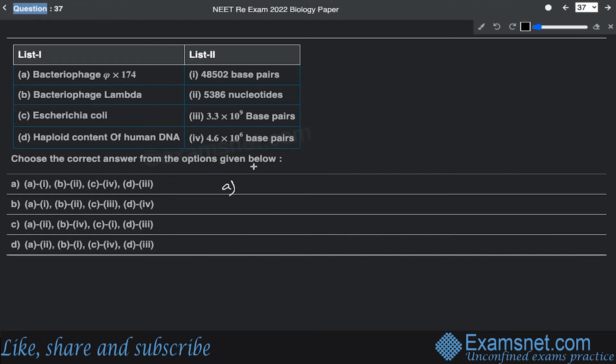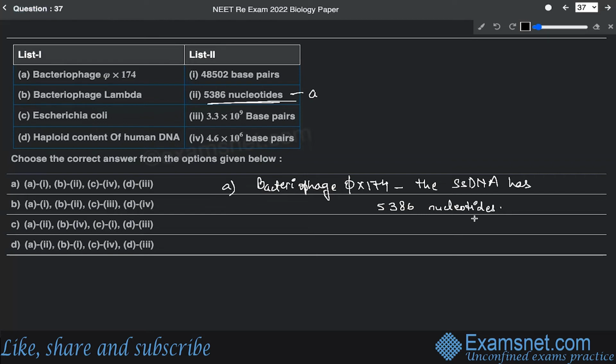In the case of bacteriophage 5x174, the single stranded DNA has 5,386 nucleotides. Now, option B is bacteriophage lambda.